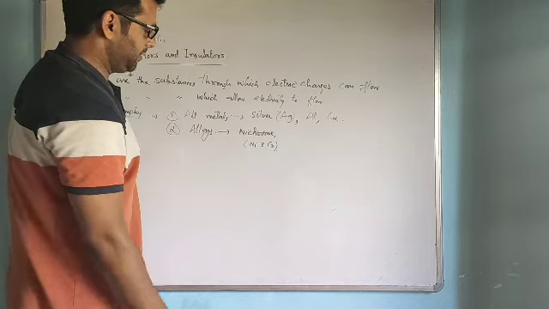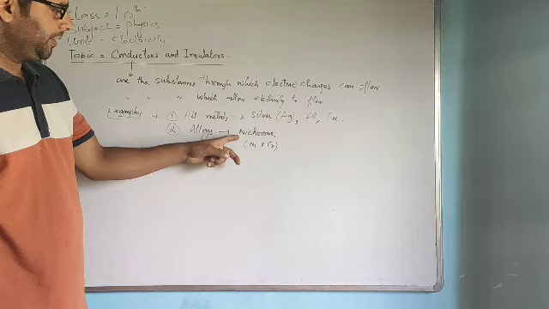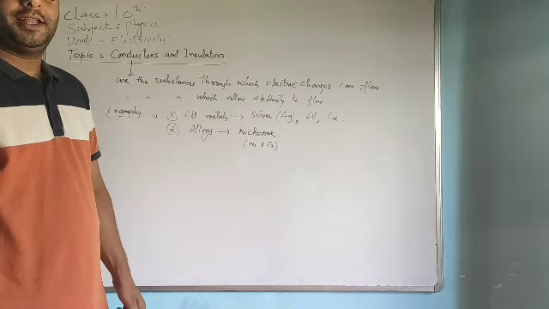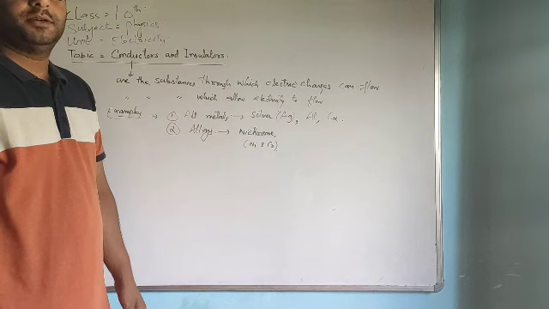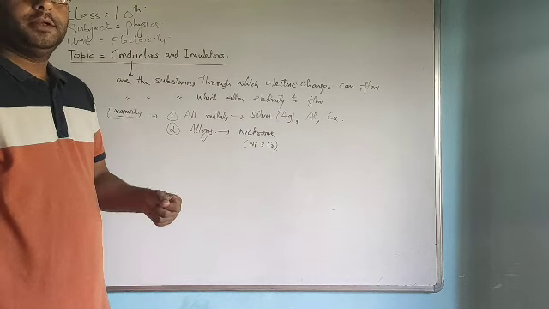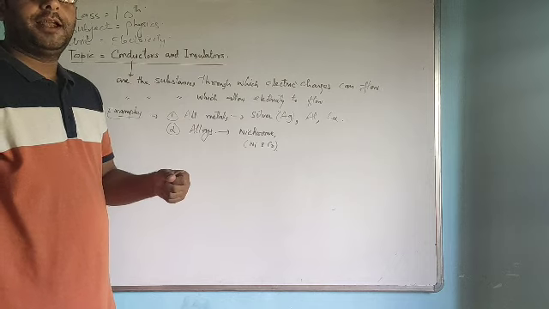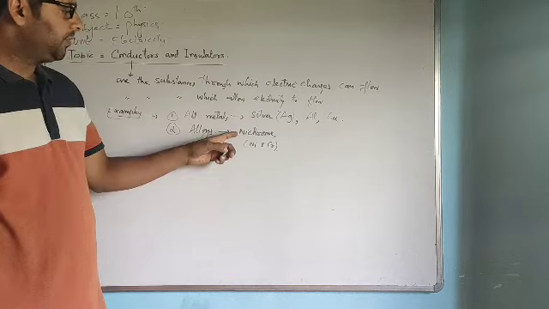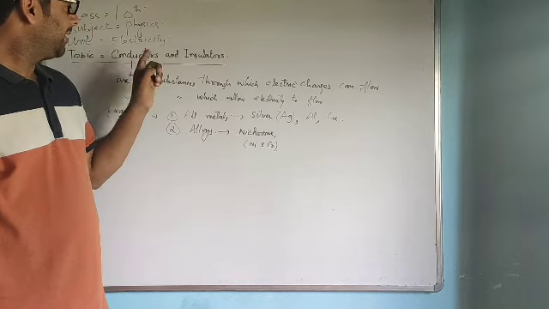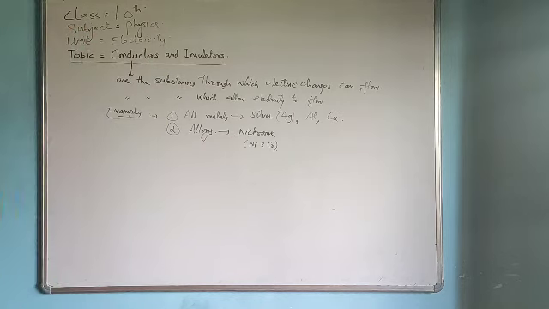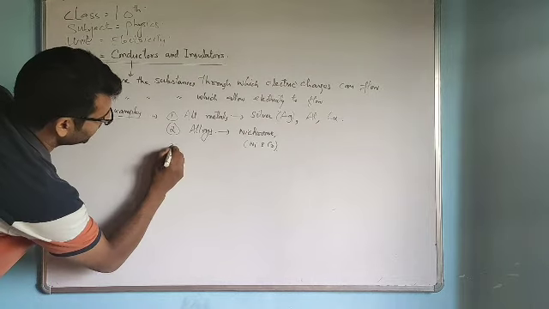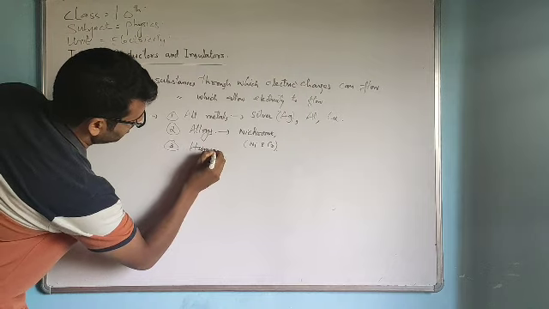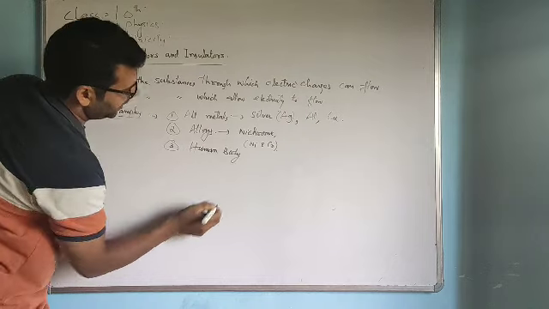This is a well-known example of an alloy, and nichrome is used to make the heating elements of electrical appliances, for example heaters and boilers. The coil present in these electrical appliances is made up of nichrome. It is an alloy which is a conductor of electricity, which allows electricity to flow through it. The third example of a conductor is the human body. The human body is also a conductor.